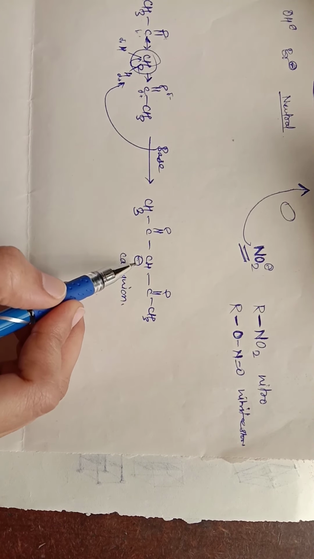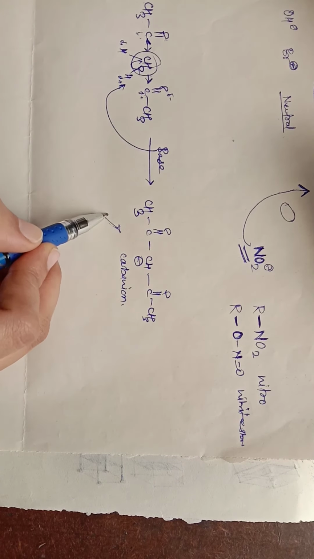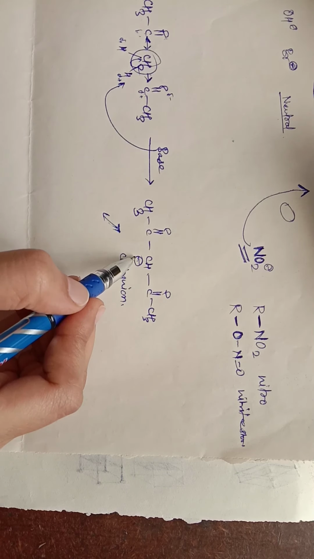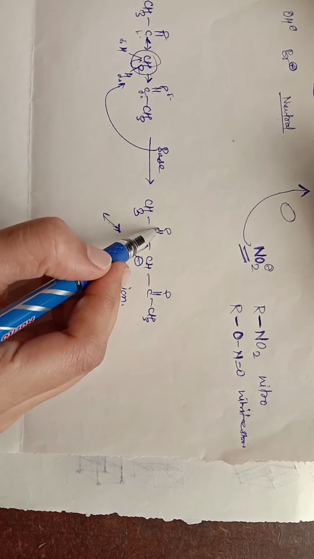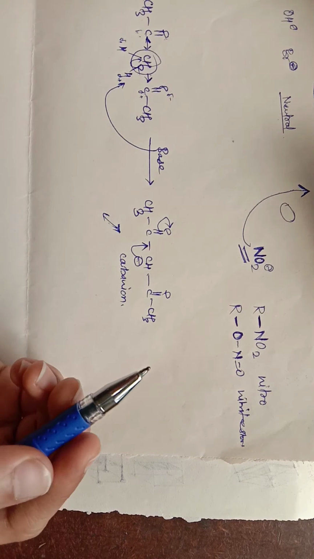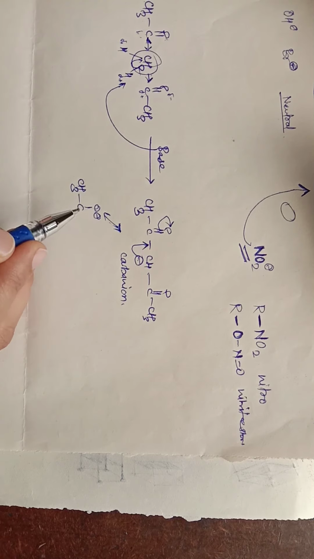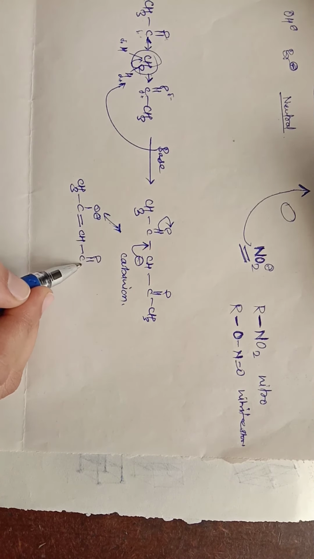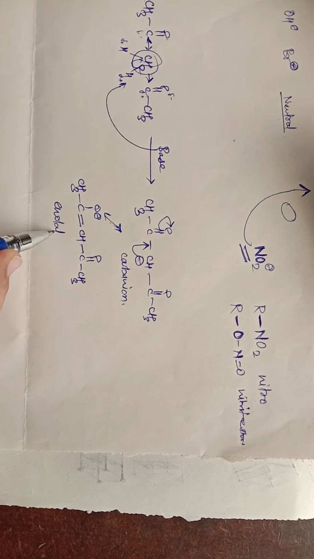Now for the stabilization of this carbanion, it will go into different resonating structures. Now which type of resonance is possible? See, this negative charge will go onto this carbon-carbon bond and this electron will shift onto this oxygen. So you will get CH3, CO minus, double bond, CH, C double bond O, CH3. Now here the enolate formation takes place.